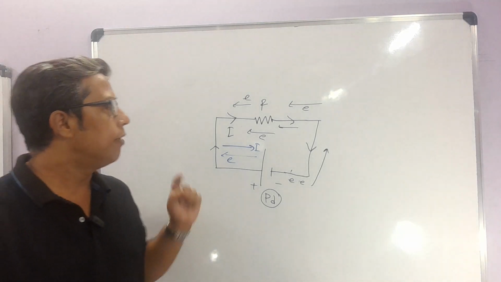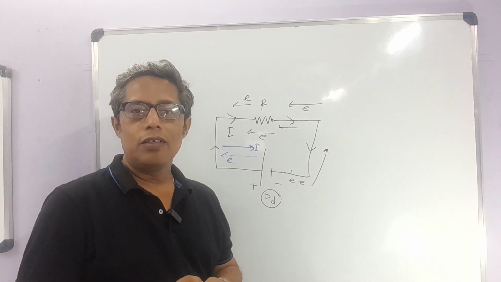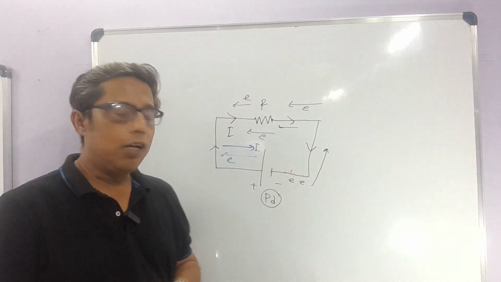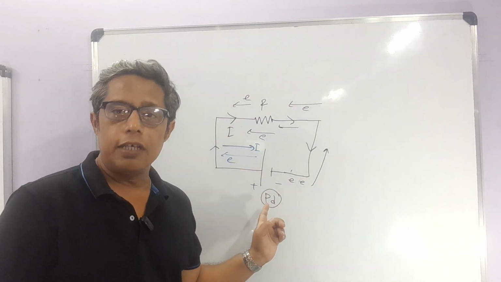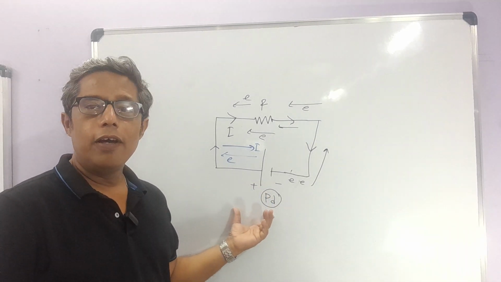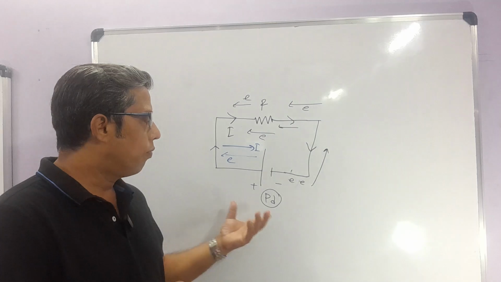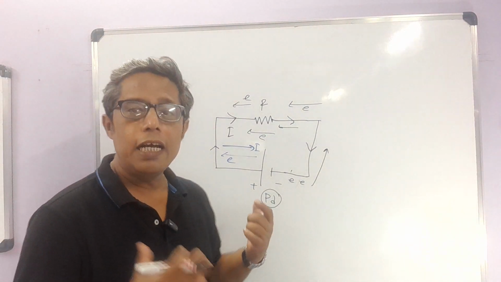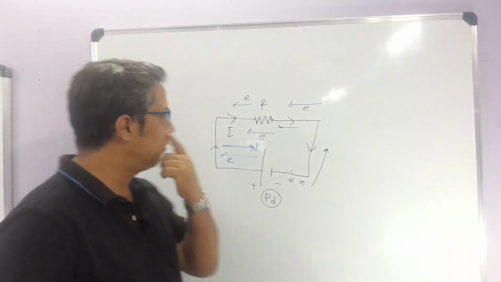Fine. Now next is Ohm's law. So what Ohm says is that whenever there is a current flowing in a circuit, it will depend on the applied voltage. More voltage will give more current, because what is voltage or potential difference? It is caused by the electric field, by the accumulation of charge.